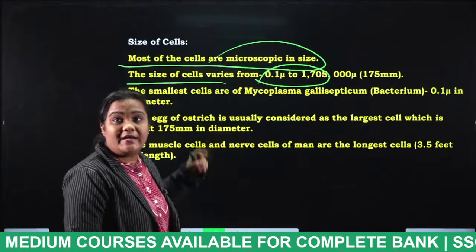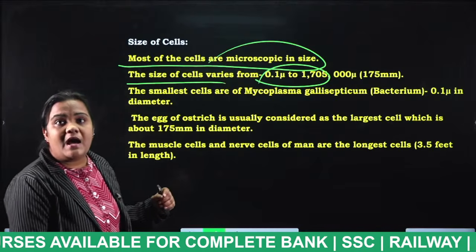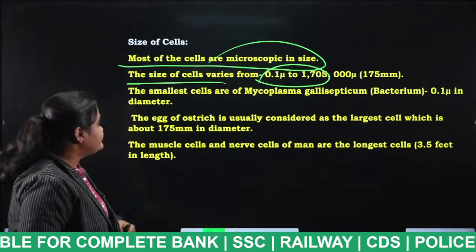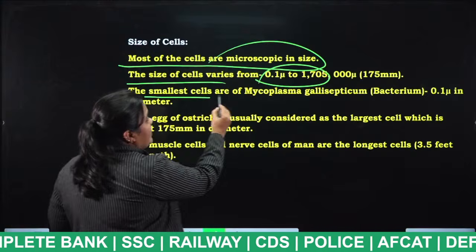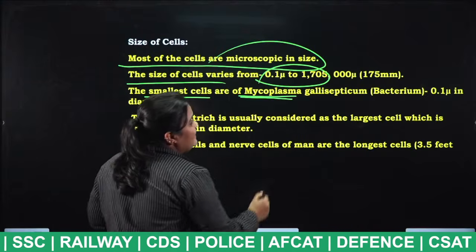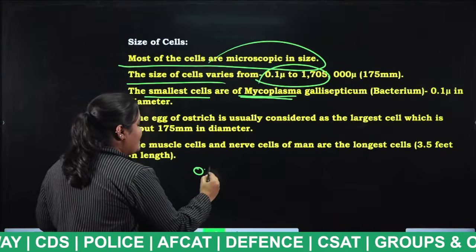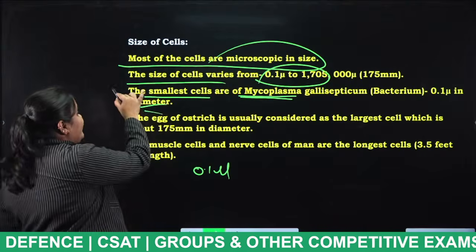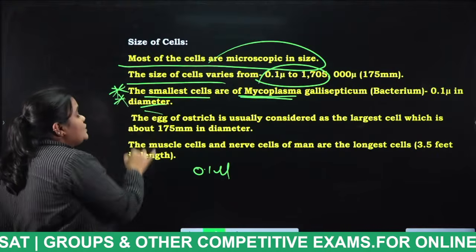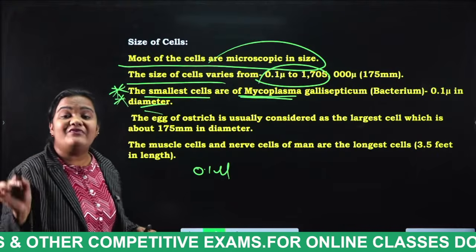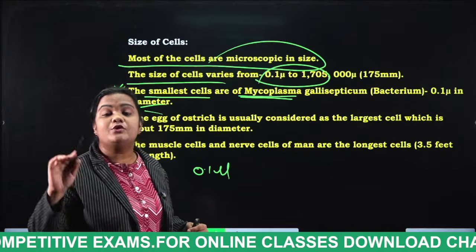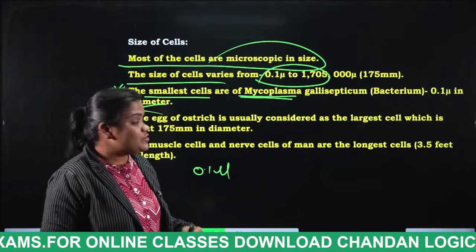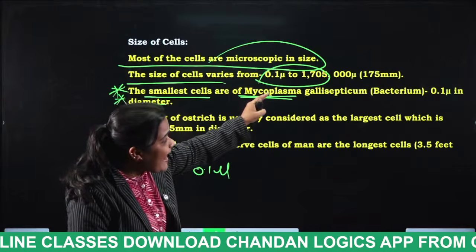Next, the smallest cell is that of Mycoplasma gallisepticum bacterium, which is 0.1 microns in diameter. Remember, this point is very, very important, students. Which organism has the smallest cell in the universe? Mycoplasma gallisepticum.